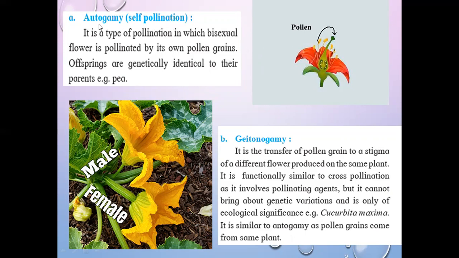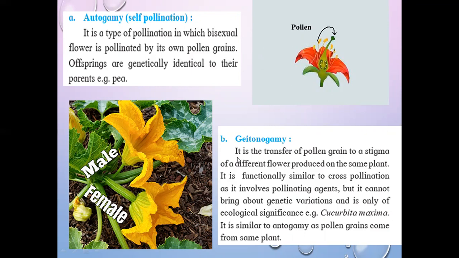That is autogamy. You should remember this word auto. Auto means self. Gamos means marriage. So autogamy. The result of this type of pollination is that the offsprings are genetically identical, same morphologically and genetically, exactly like their parents. For example, pea. Now second is geitonogamy.